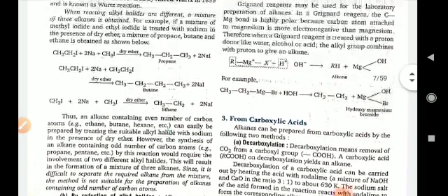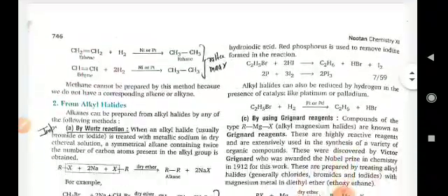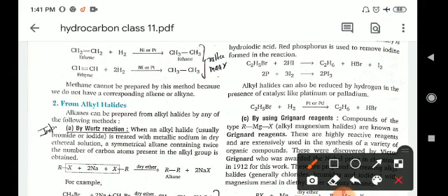So if you reduce the alkyl halide, then it will give alkane. Alkyl halide, for example C2H5Br, known as ethyl bromide, reacts with hydrogen iodide, then it gives C2H6 plus HBr plus I2, means it forms alkane. Next, 2P plus 3I2 gives PI3. So alkyl halide can also be reduced by hydrogen in the presence of a catalyst like platinum or palladium. C2H5Br plus H2, in the presence of platinum or palladium catalyst, gives C2H6 plus HBr.